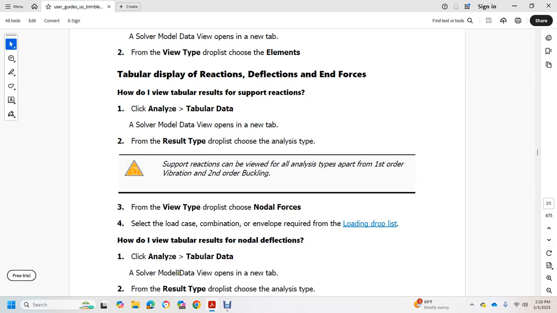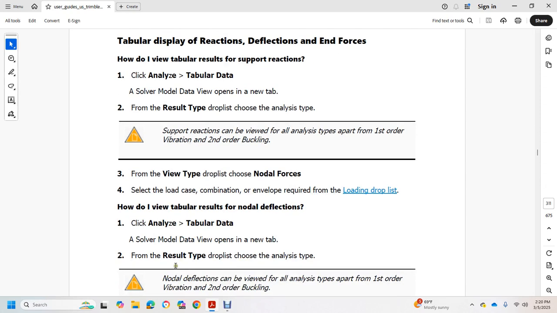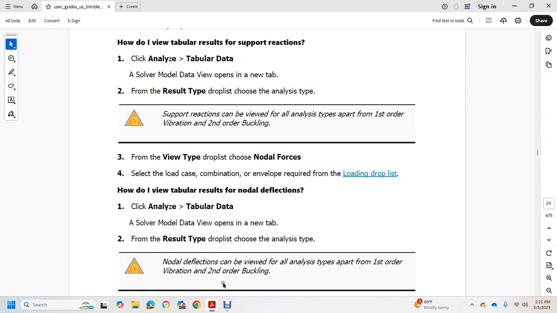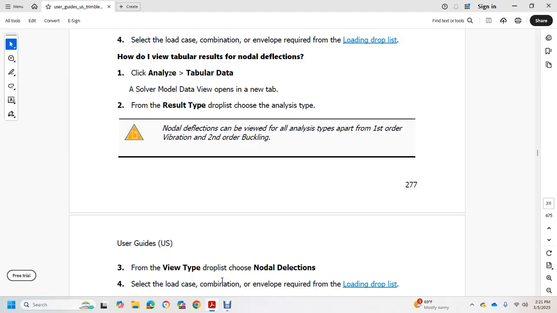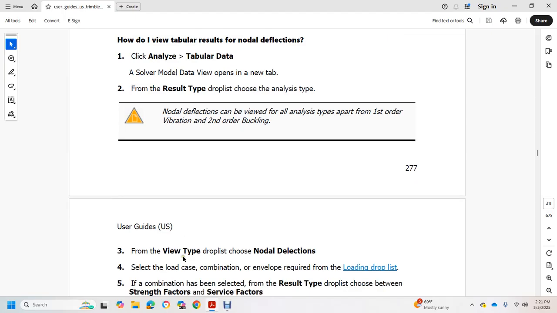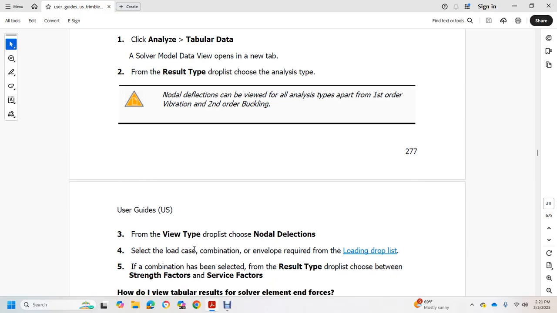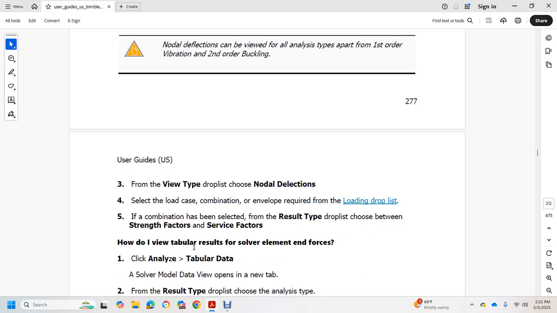Click Analyzing Tabular Data, solve the model data view, and open a new tab. For the result type drop-down list, choose the analysis type. Deflections can be viewed with the analysis types of first order, vibration, and second order buckling. From the view type drop-down list, choose deflection, and select the load case combination envelope required for the loading drop-down. If the combination has a strength factor or service factor applied, how do I view the tabular result with the solver element forces?